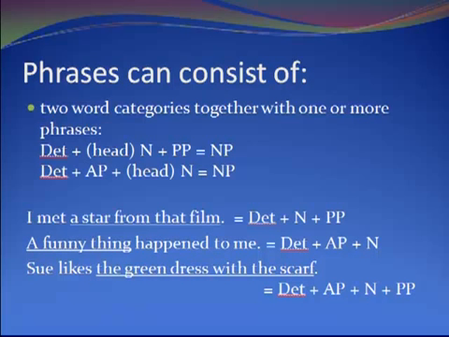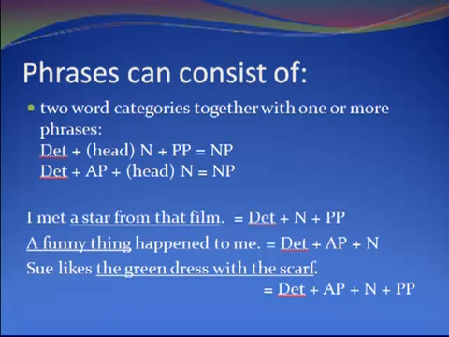So some examples of that is, I met a star from that film. A star from that film is a noun phrase, and it consists of a determiner, the head noun, and a prepositional phrase. A funny thing happened to me. A funny thing is a noun phrase where you've got a determiner, an adjective phrase, and a noun. And look at the last one.